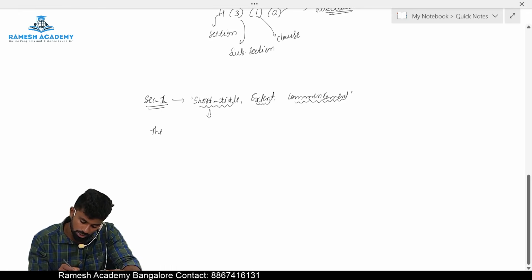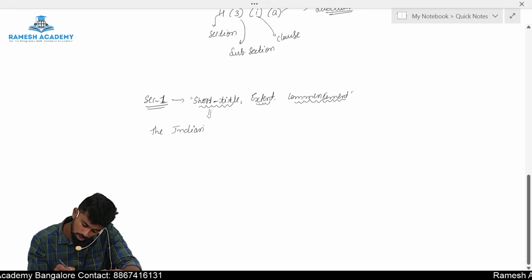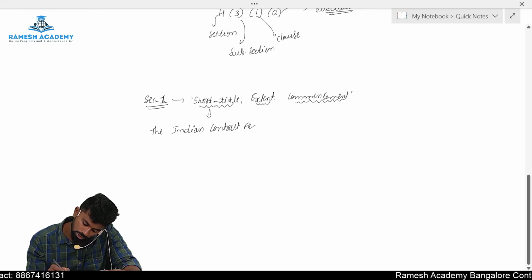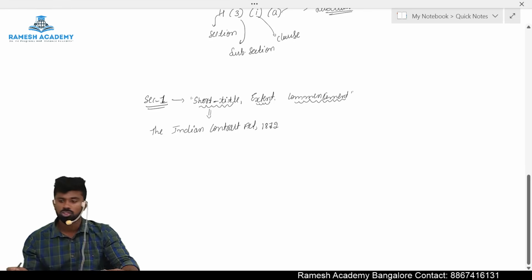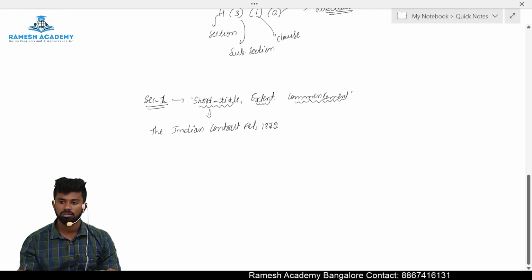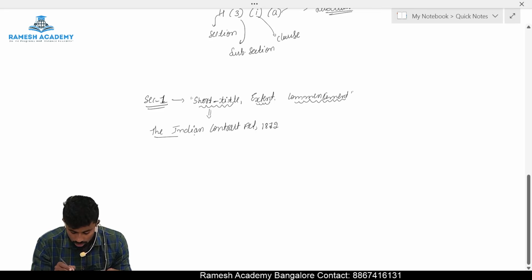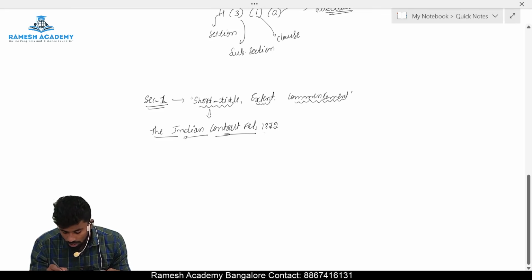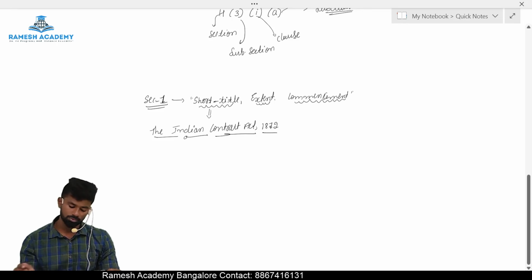Okay, the short title of this act is the Indian Contract Act, 1872. So you should write the act name in the same way which is written here. You should write the Indian Contract Act 1872.